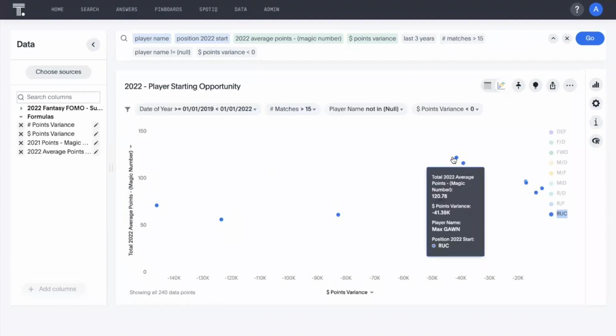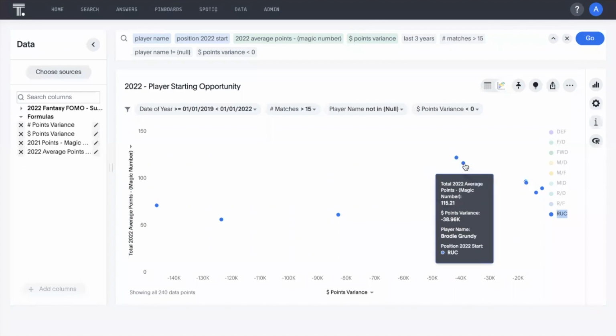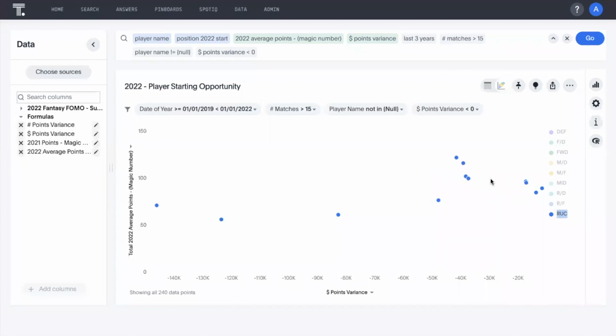Even the big boys, probably the premiums. So Gawn over the last 3 years, he's still at a discounted price of 42K, even though his average price at the moment is 120,000. So he's obviously a premium, but for what he's delivered over 3 years, that's a discounted price. Same with Grundy, and these have sort of been your locks in the ruck division over the last 3 years. They're both at a heavily discounted price in my mind of nearly 40K over their output. So probably just leave it there.